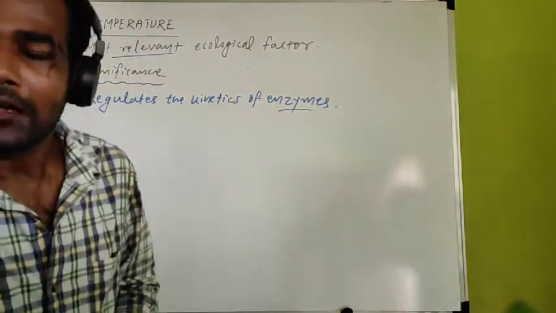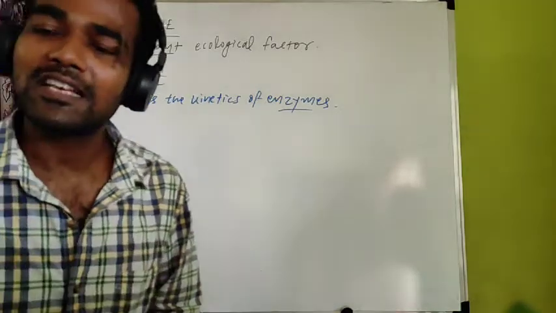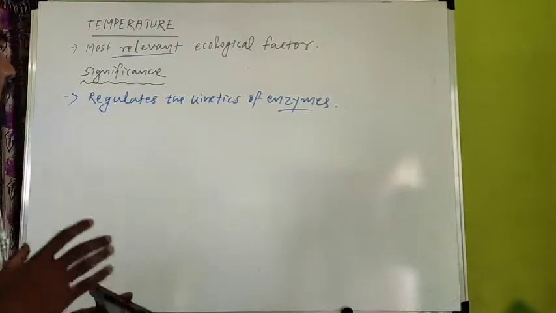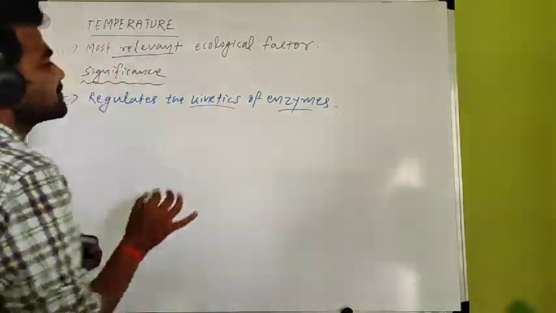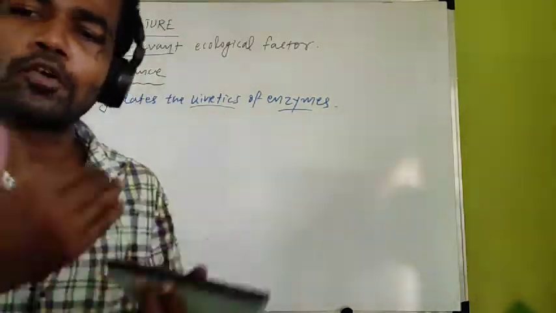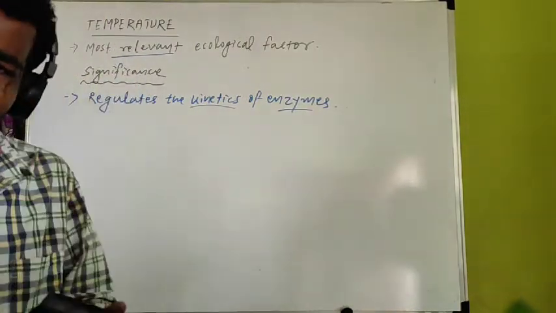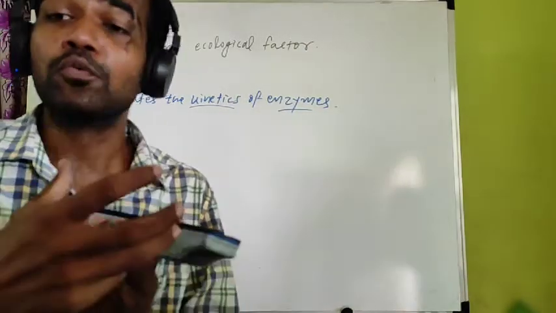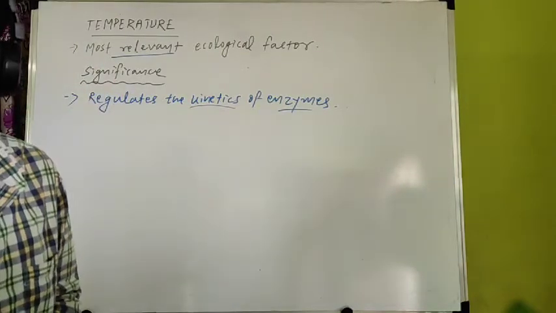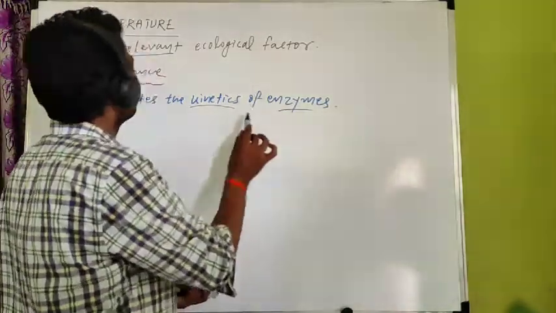And these enzymes work by a specific kinetics. Kinetics means a mechanism; you will read this in chemistry. A chemical reaction occurs by kinetics, like first order kinetics, zero order kinetics. In biology, kinetics means the process or the speed at which an enzyme works, and that is regulated by temperature. Temperature determines with how much speed or efficiency the enzyme will work. The efficiency of the enzyme, the working power of the enzyme, depends on temperature.